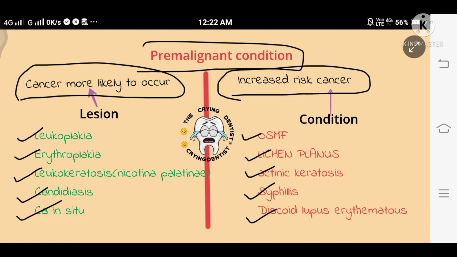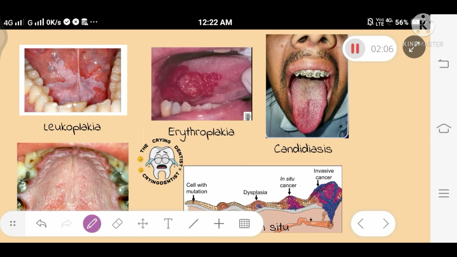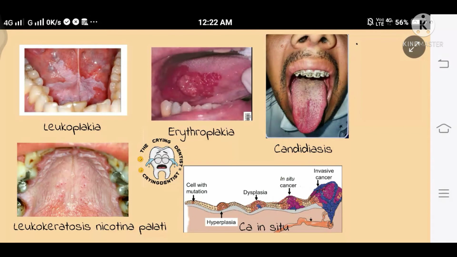Actinic keratosis, as you all know, shows small, dry, scaly patches on the skin. Then syphilis disease, and discoid lupus erythematosus. Now here are some pictures so you may understand easily.